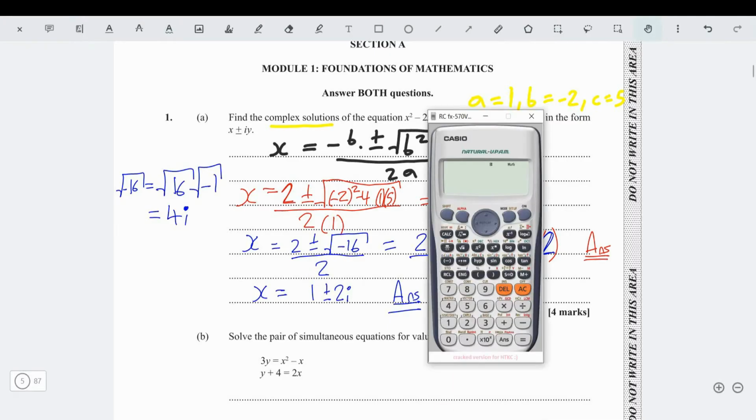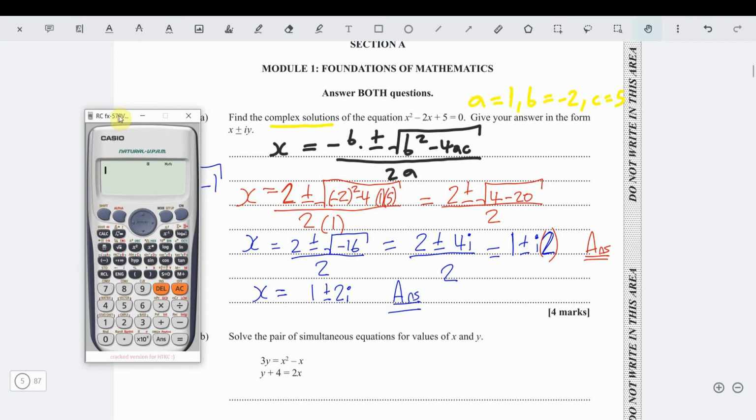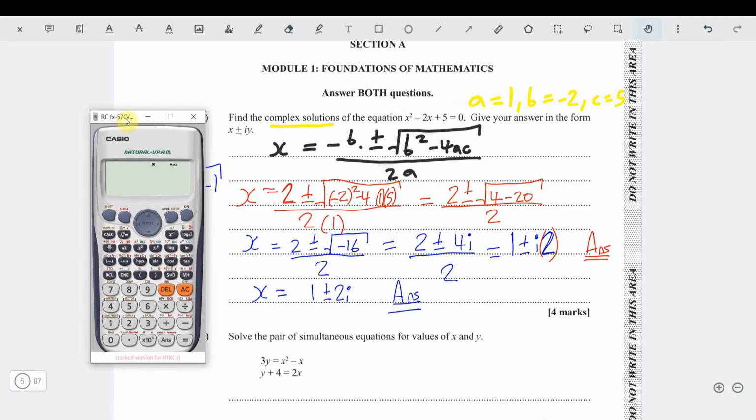This is your answer, but I would recommend everyone to get a Casio 991, 570 or 115. To do these types of questions, you can actually solve the equation in your calculator. So we're going to go to mode, then we're going to go to equation, and this is a quadratic, so we'll press 3. Then we'll insert the coefficients. The coefficient of x squared is 1. Enter. The coefficient of b is negative 2. Then we enter. And the coefficient of c is 5. And then we enter. Then we press equal.